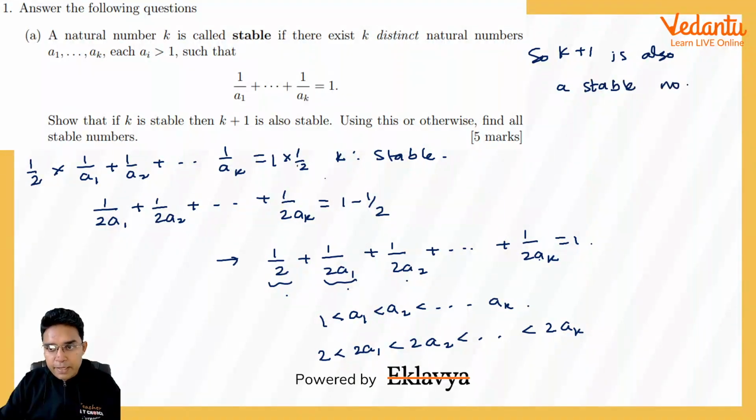So this completes the solution of this question. I think the first part, that k equal to 1, k equal to 2, k equal to 3, was the easier part. Even this is also easy, but this was something that only if it strikes into your mind will you be able to do it. Otherwise, this was not that easy a step. So this was average plus, in my opinion.